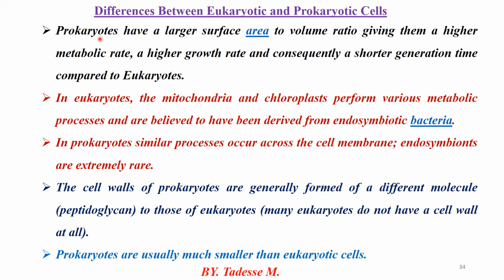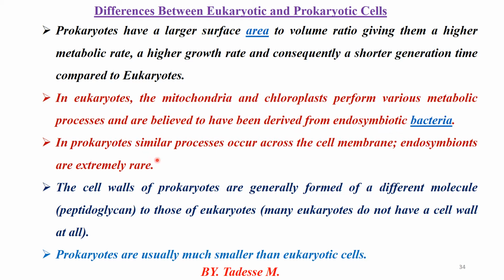As the cell size gets smaller, surface area to volume ratio increases. When the cell size gets bigger, surface area to volume ratio decreases. And as a result, prokaryotic cells have a large surface area to volume ratio. That means the cell size of prokaryotic cells is smaller. The other point: in eukaryotes, mitochondria and chloroplasts have various metabolic processes and are believed to have been derived from endosymbiotic bacteria.